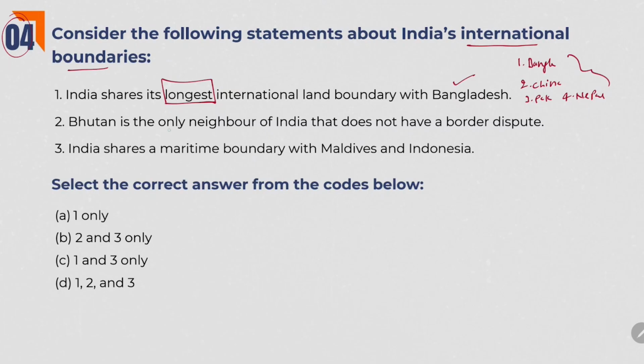Bhutan is the only neighbor of India that doesn't have a border dispute. Yes, actually India and Bhutan share peaceful relations, but there are little border disputes also, like Doklam dispute, Chumbi Valley. All these disputes we have with Bhutan. And India shares a maritime boundary with Maldives and Indonesia. Yes, if you observe in Indian Ocean, India shares maritime boundary with Maldives on the left side and Indonesia on the east side. So third statement is also right. So answer is 1 and 3 because second statement is wrong.